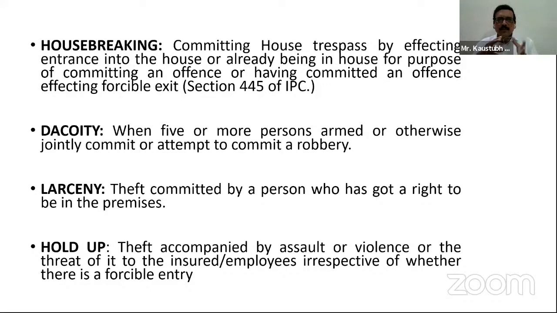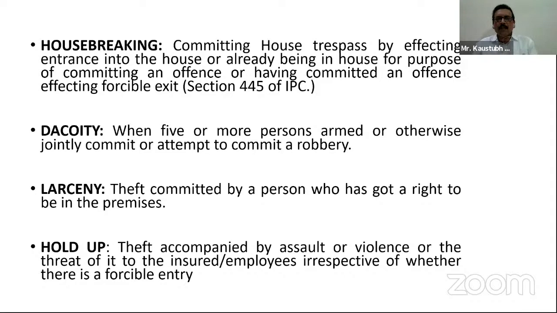What is dacoity? Now here the number of persons, as you are seeing on the slide, when 5 or more persons, armed or otherwise, jointly commit or attempt to commit a robbery, then this will be termed as dacoity. So dacoity is nothing but a robbery only, but whenever there are 5 or more persons, armed or otherwise, who jointly commit a robbery, this is called dacoity.